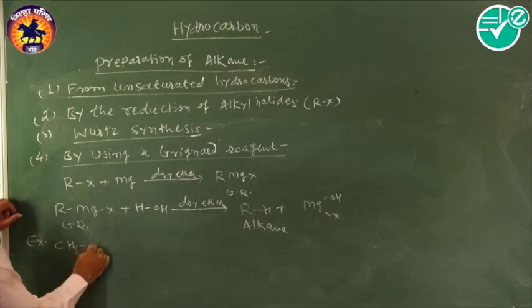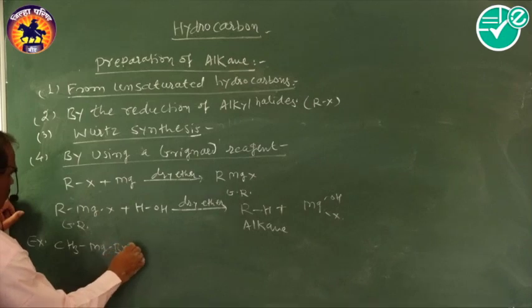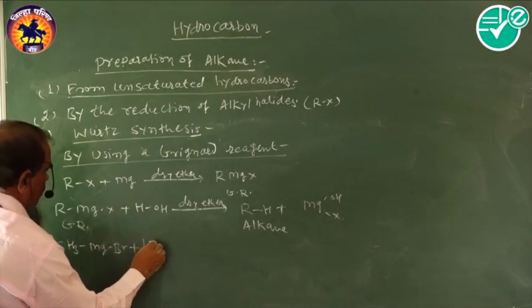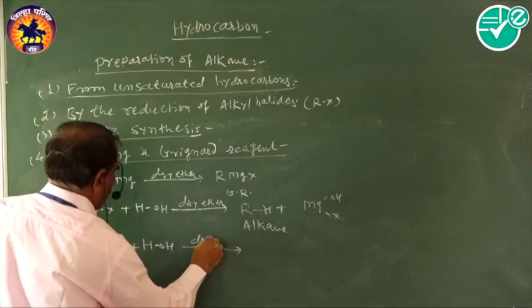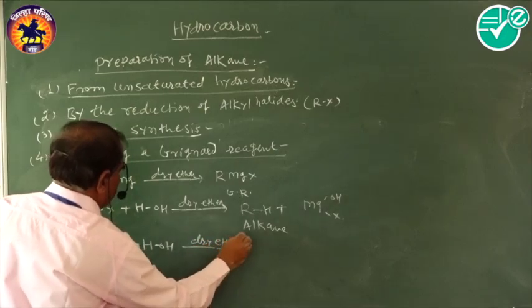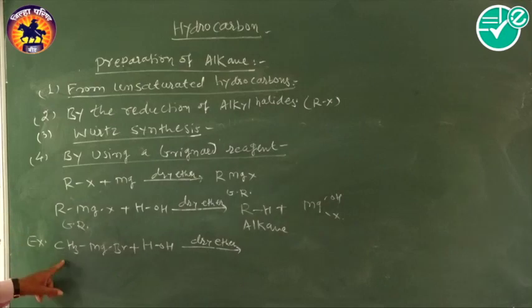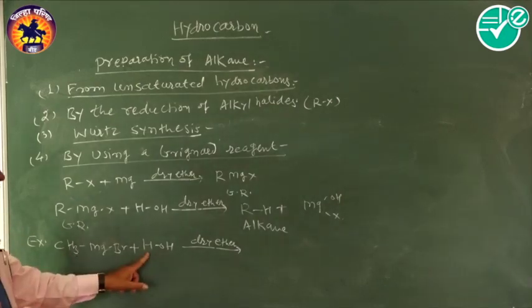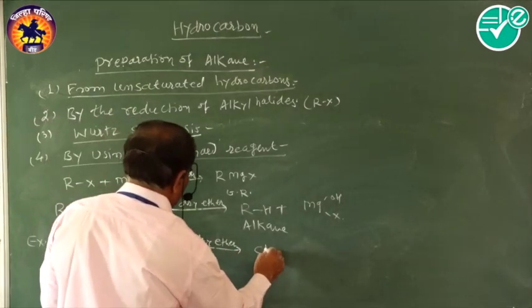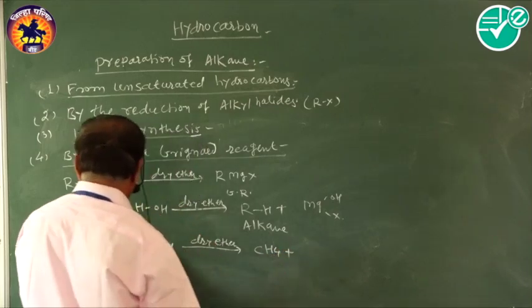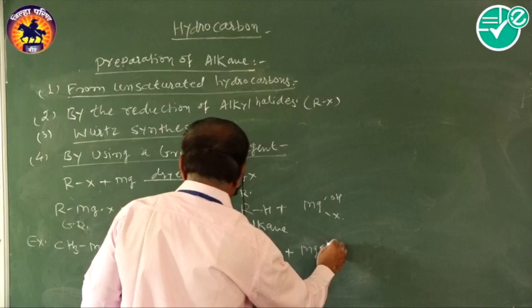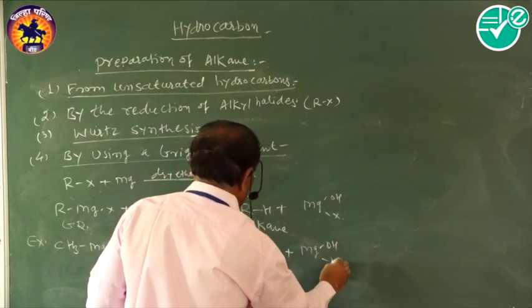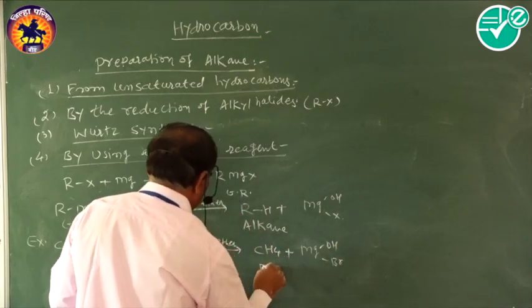An example of this reaction: we have taken R as a methyl group, CH3MgBr plus HOH in the presence of dry ether. That is CH3 and one hydrogen atom, then there is a formation of CH4 plus Mg(OH)Br as a side product. That is methane formation.